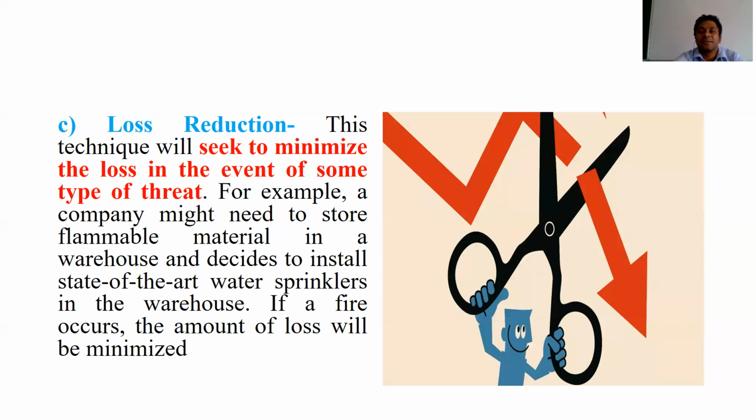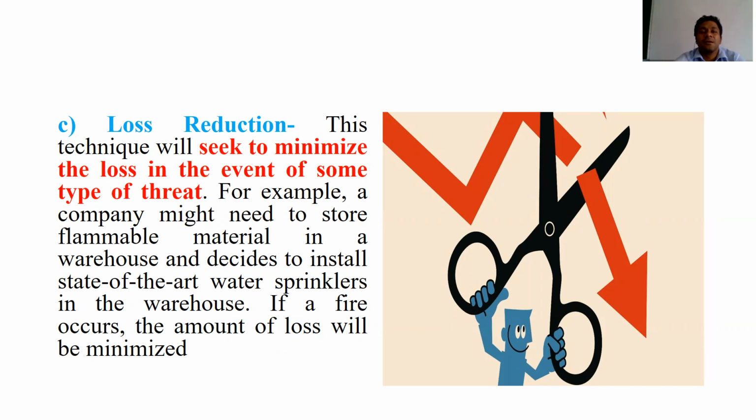Then third one is risk reduction. Regarding risk reduction, sometimes we can't prevent the risk or we can't avoid the risk. So we try to minimize the loss. We try to minimize the threat. We try to minimize the impact of risk. That is called risk reduction or loss reduction.